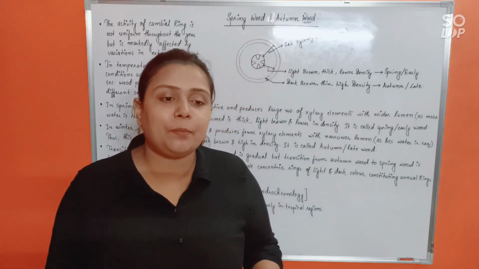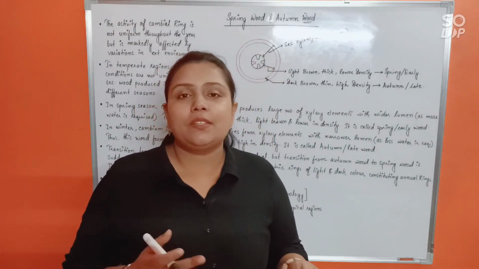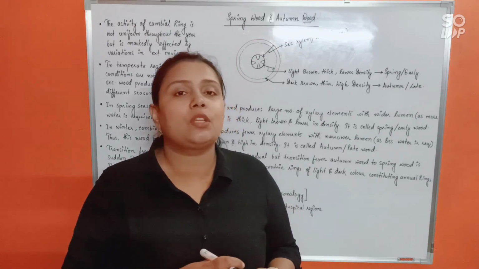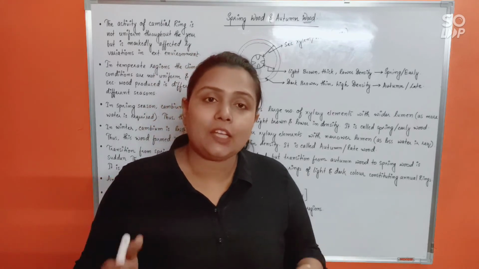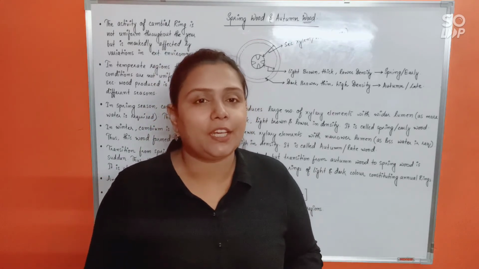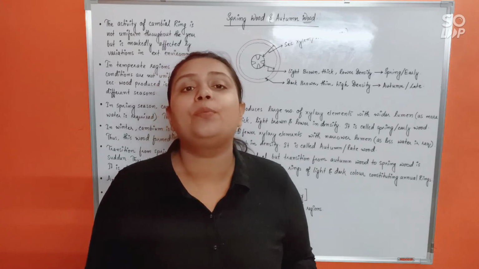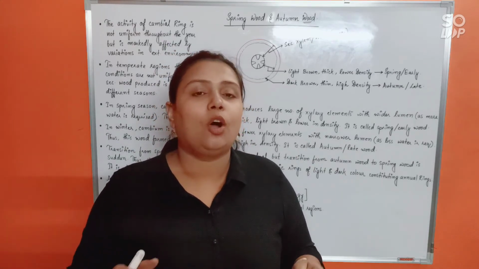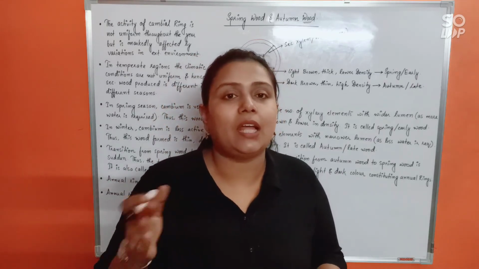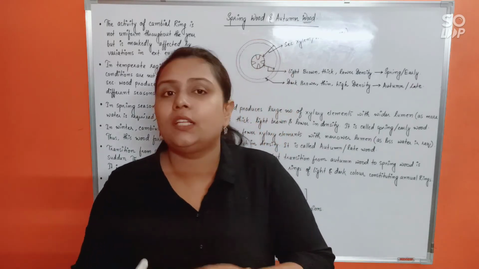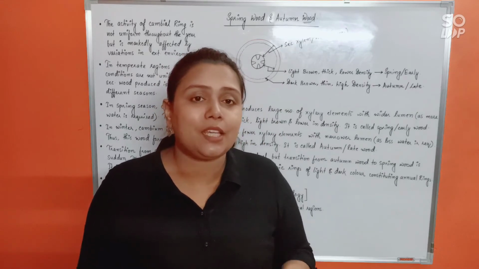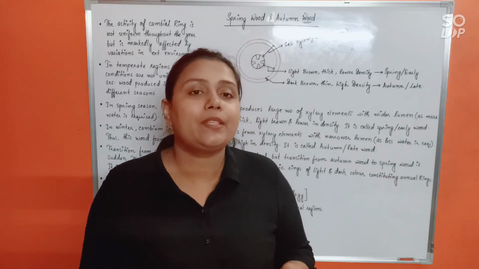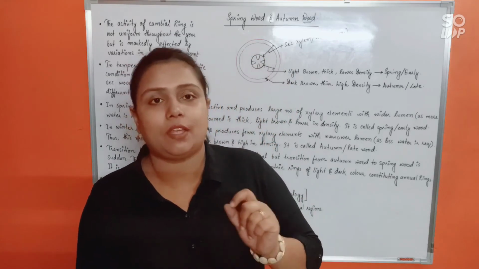Suppose in an area where during summer or winter there is not much of a difference in temperature, the temperature remains uniform throughout. In such areas, the light and dark brown color rings or annual rings won't be formed that properly. You won't be able to find that kind of a distinction, or that marked transition between the light and the dark brown color rings. Those transitions prominently will be formed only in temperate areas where summer is very hot and winter is very cold.